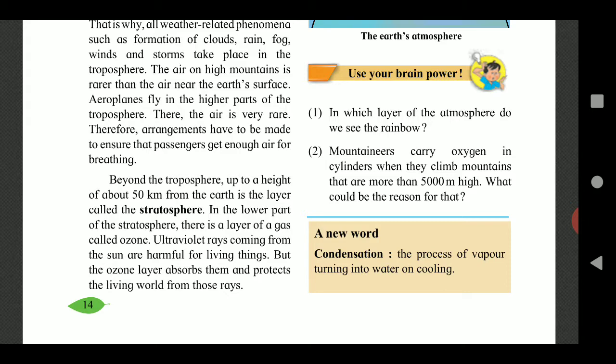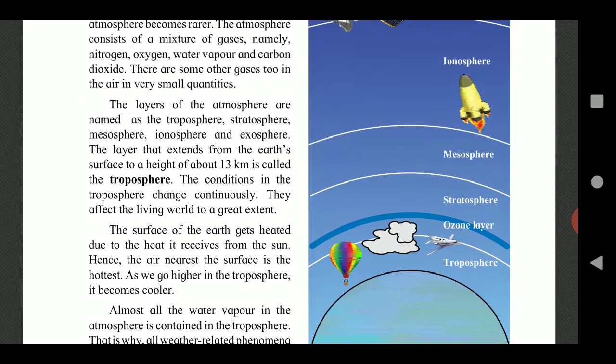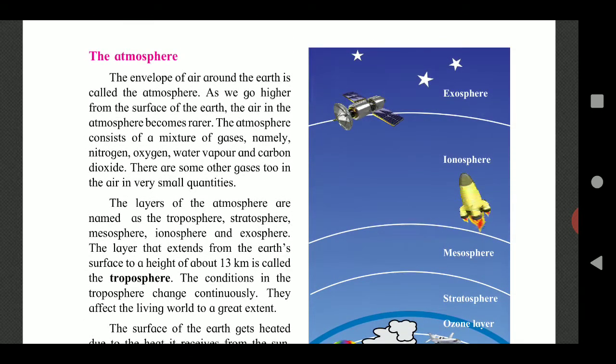Ultraviolet rays coming from the sun are harmful for living things. But the ozone layer absorbs them and protects the living world from those rays. Above the stratosphere, the mesosphere occurs. This is the coldest layer of the atmosphere. Meteors or rock fragments which hit the earth from outer space burn up in this layer.